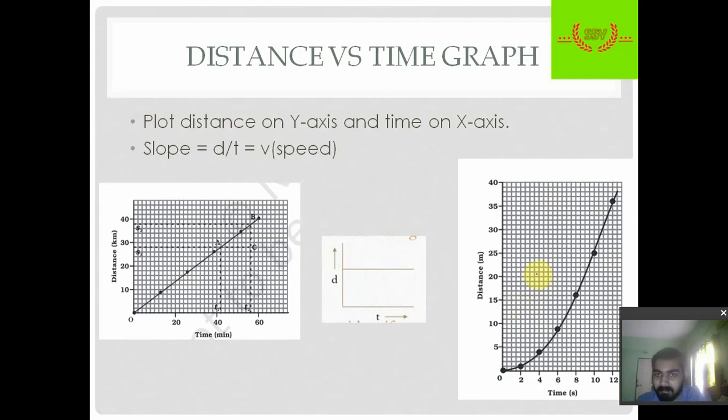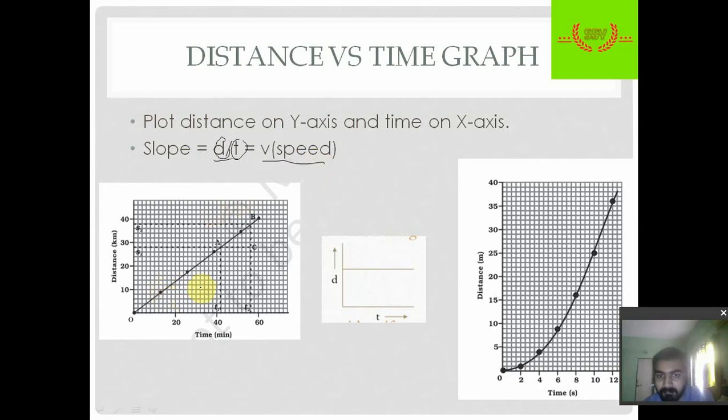Now the distance time graph. In the distance time graph we will plot distance on the y-axis and time on the x-axis. As discussed, slope is nothing but y divided by x. So on the y-axis we have distance, on the x-axis we have time. So distance divided by time is the slope, which is also known as velocity or speed. Distance time graph always gives speed, displacement time graph gives velocity.